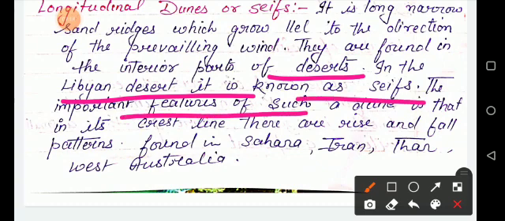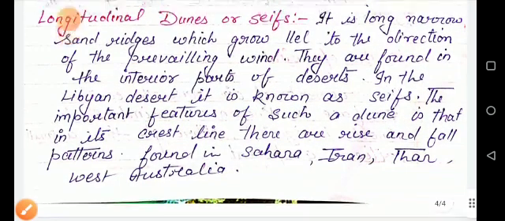The important feature of such dunes is that in the crest line there are rise and fall patterns. Found in Sahara, Iran, Thar and West Australia.